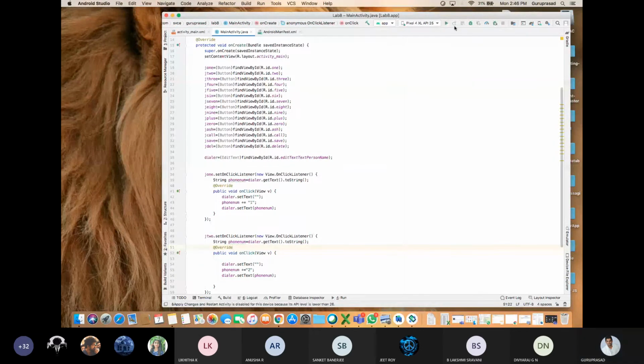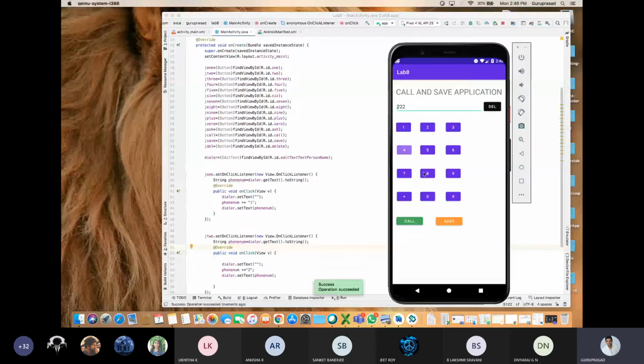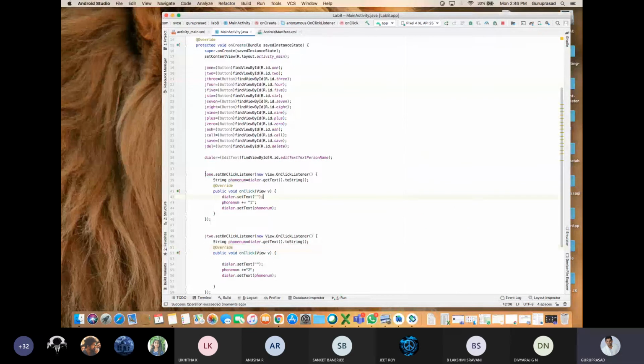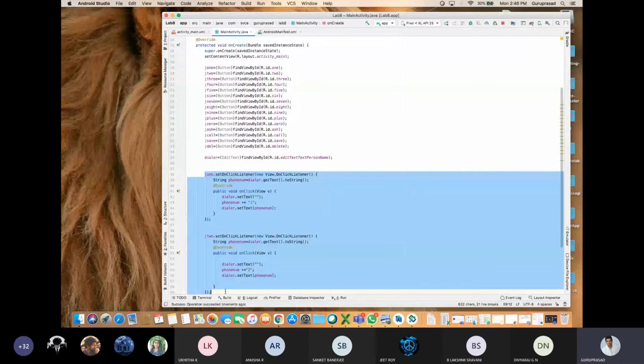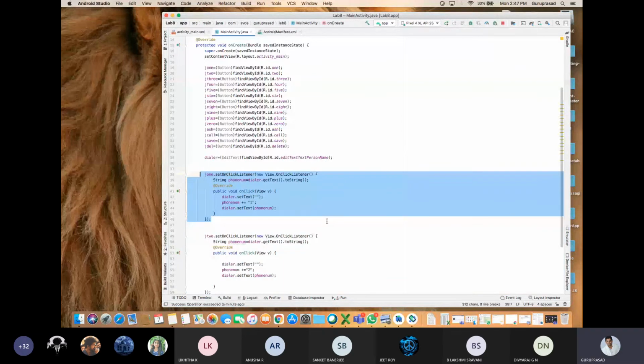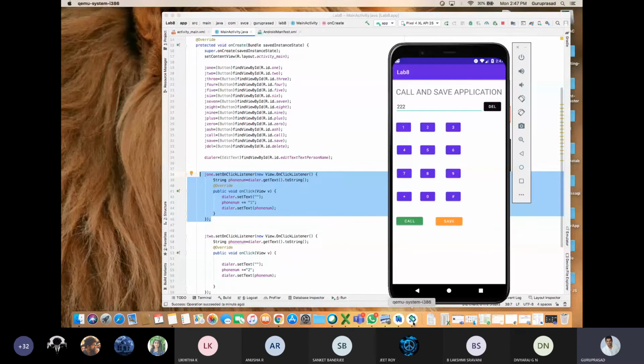One, two, 1, 2, 1, 2. So the delete button is not working. 6, 5, 4, 3, 2, 1. It is not working. See, literally I have made a mistake to show you. If you are using separate buttons, see here, you have run the program, 1. See, 1 is being set as the phone number.